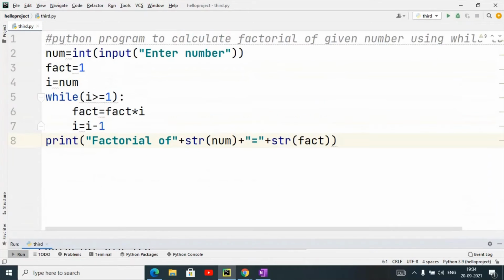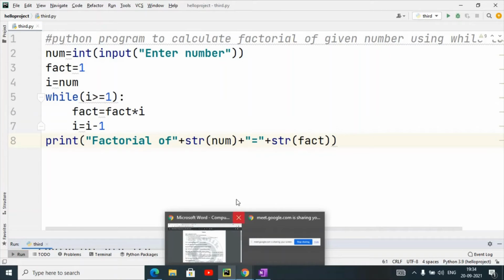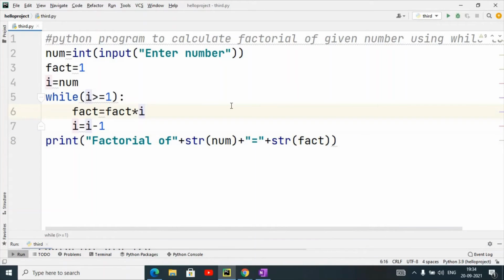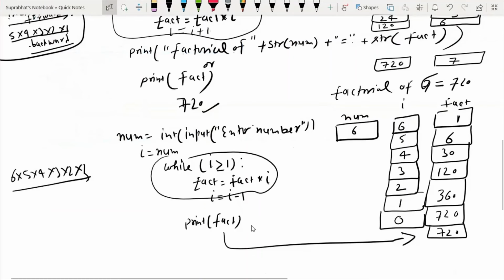So now everyone understands the use of while loop. If anyone has a problem or did not understand, please ask, send a message. Otherwise I will make this program with the help of for loop also.